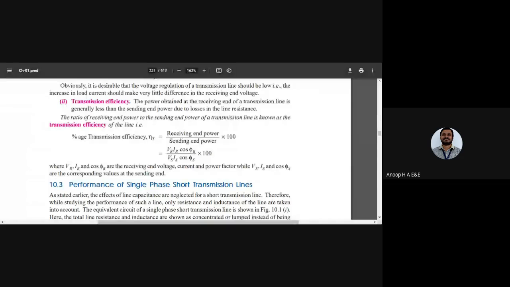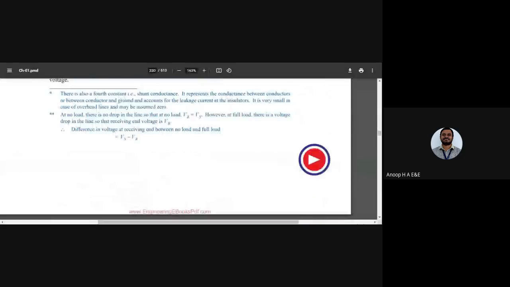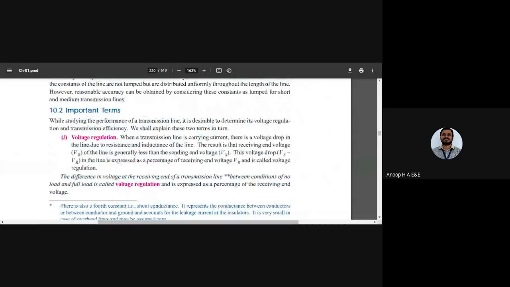I want you to write down these equations along with the definition, as I go to voltage regulation. I hope it is visible. Do write down these concepts. I'll give you a minute or two. Write down the voltage regulation equation, and you can type your name in the chat box for attendance. Only those who type their name in the chat box will be considered for the attendance.